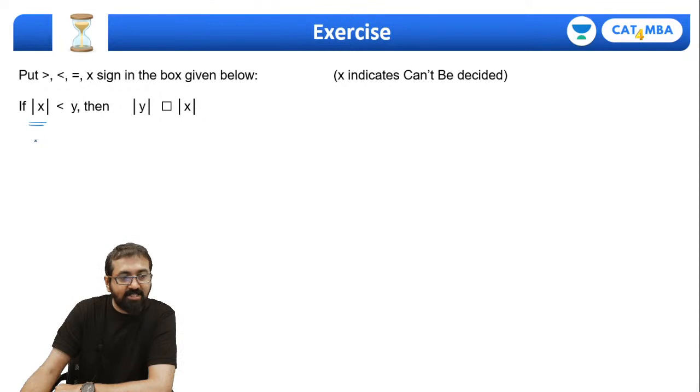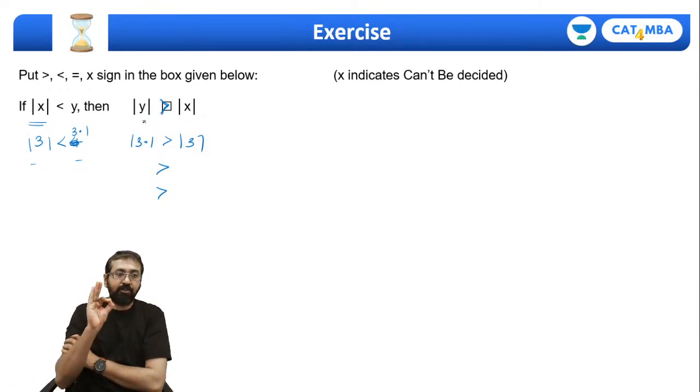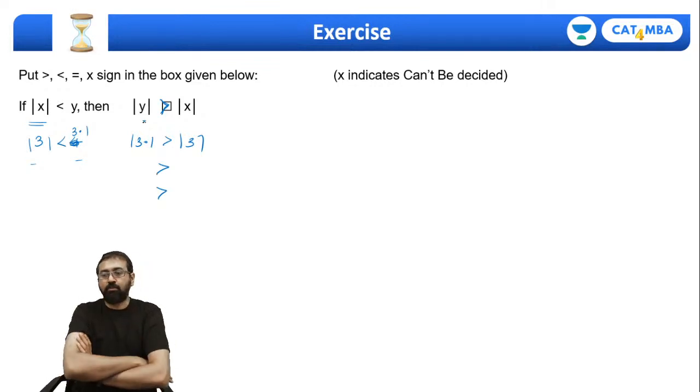If I take x as 3, y has to be 4, or I can even take 3.1. Y can be 3.1. So mod 3 will be less than 3.1. In that case mod 3.1 will be greater than mod 3 for sure. Same way you check for any other value, ultimately you are going to get the greater than sign. So we can surely say mod y will be greater than mod x if you are told that y is greater than mod x.